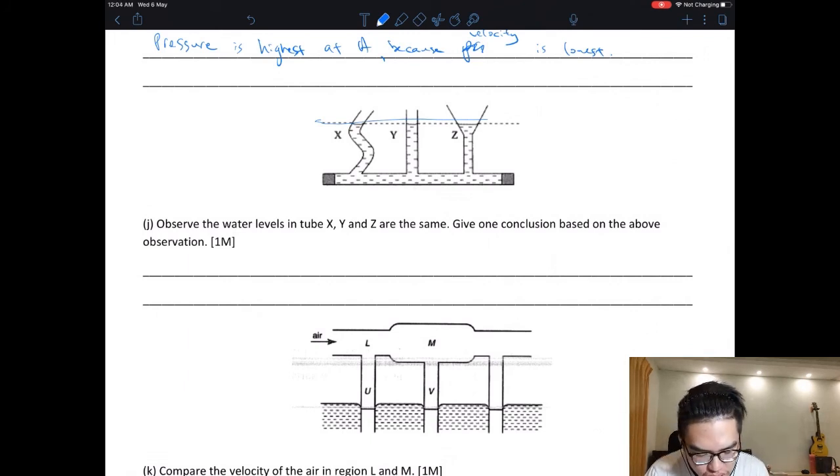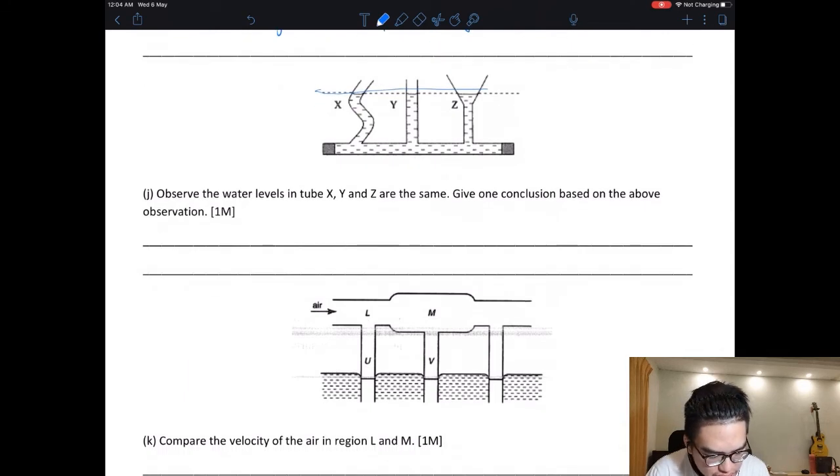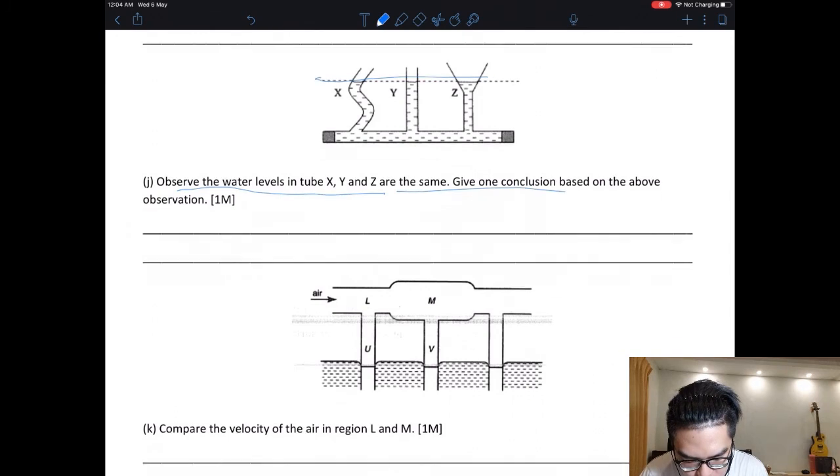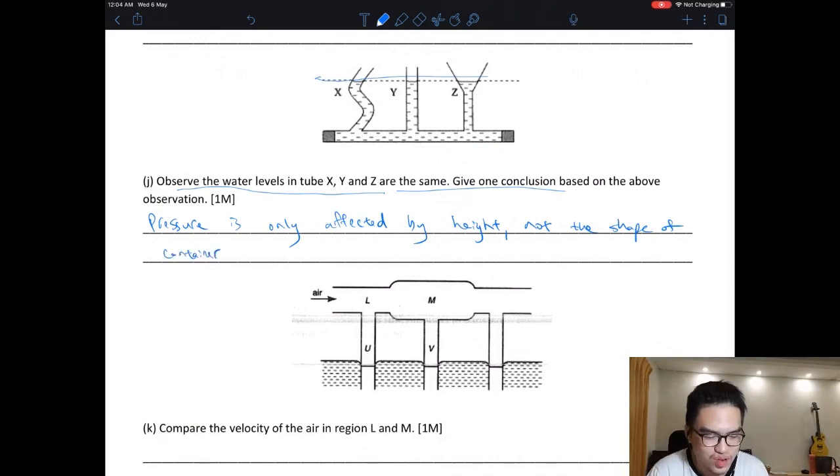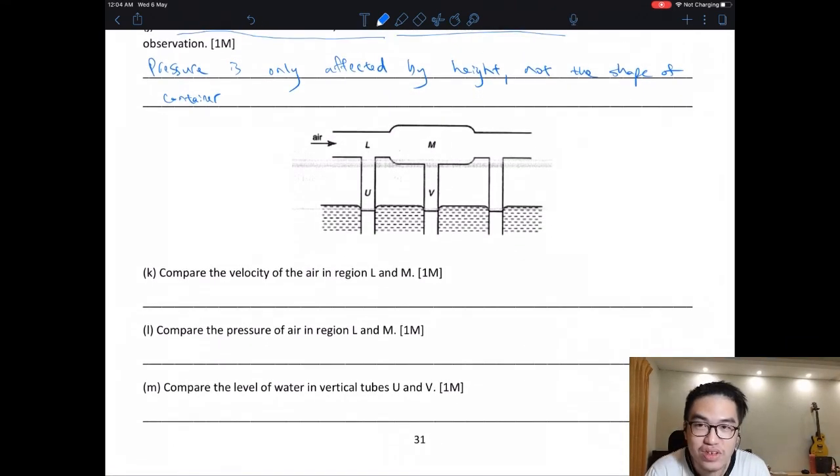Okay, observe the water level in XYZ. Okay, give one conclusion based on the observation. Okay, pressure is only affected by height. Okay, not the shape of container. Alright, so compare the velocity. This is trick question. Can you see it's bigger here? So the velocity should be very low here, very slow here. Okay, so pressure should be highest here.